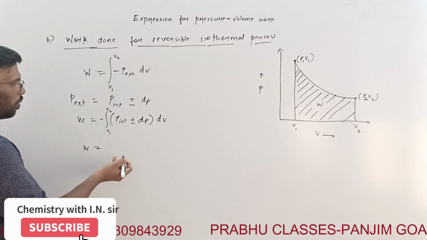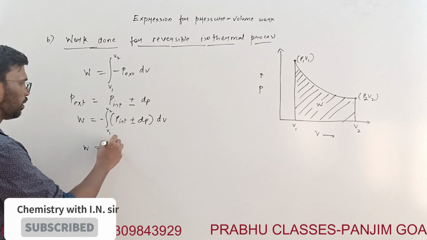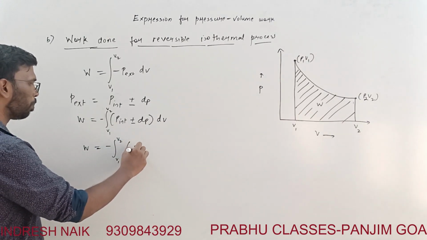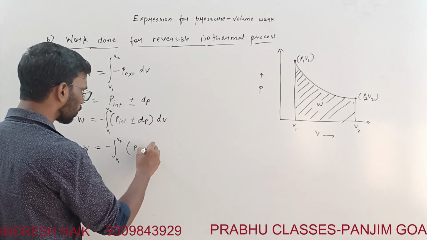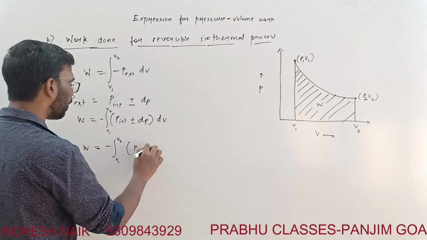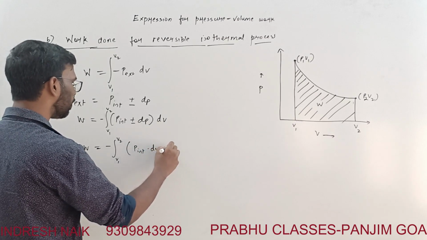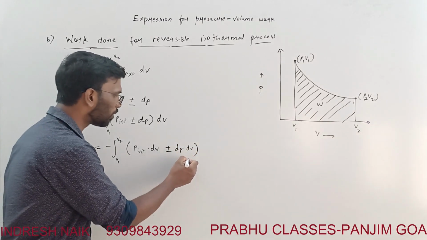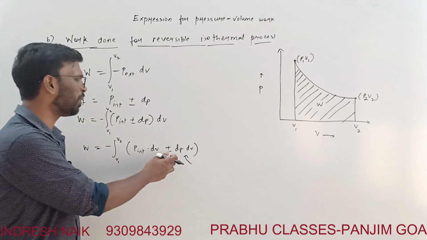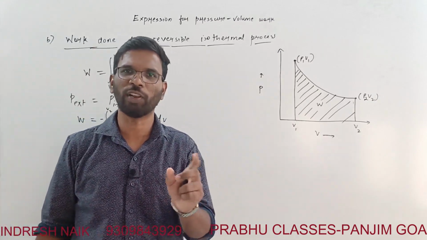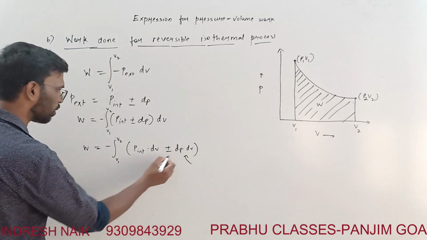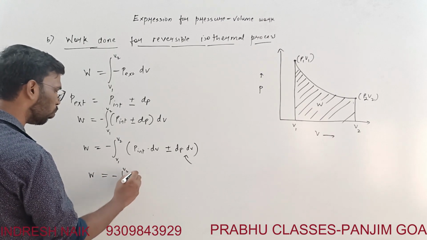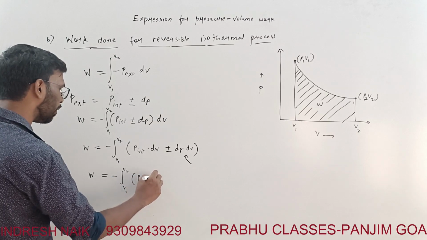Work done will be equal to, we'll open this bracket, P internal multiplied by dV plus or minus dP into dV. So this term could be ignored because dP is very small and dV is also very small. The product will be very small, right? So I can ignore it. What remains is work done is equal to minus the integral from V1 to V2 of P internal dV.